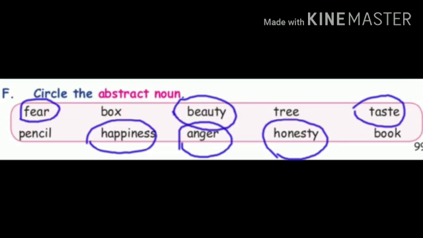These can only be felt and experienced. We cannot see or touch them. So these are abstract nouns.